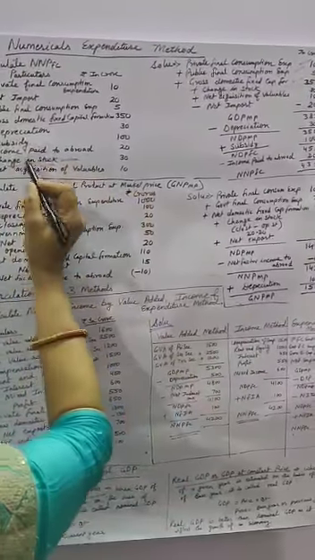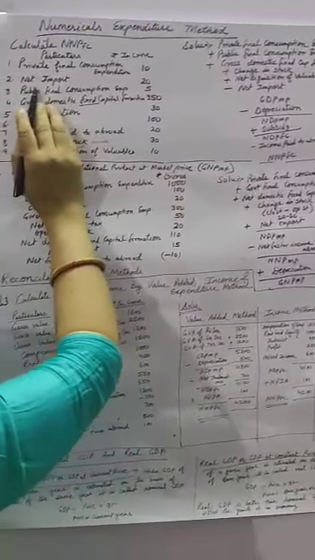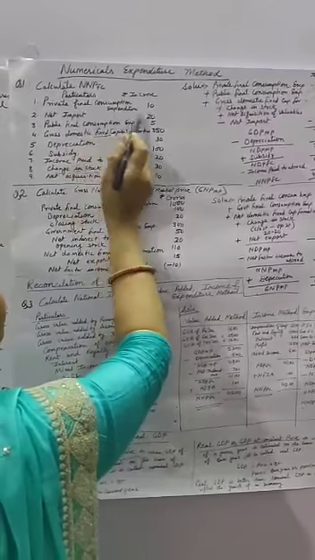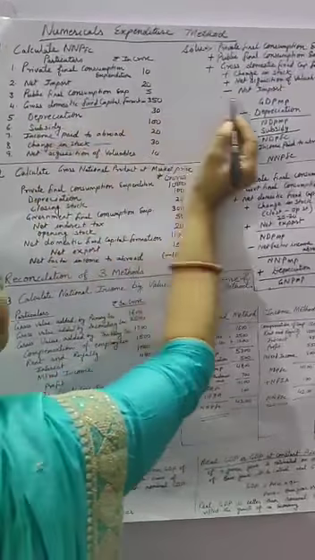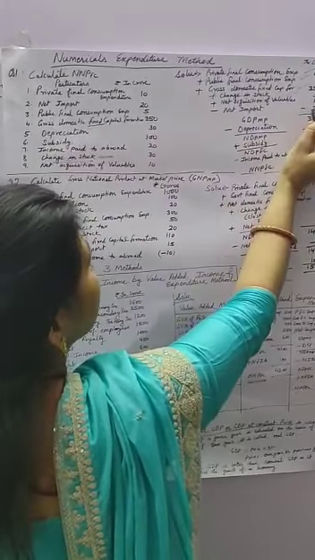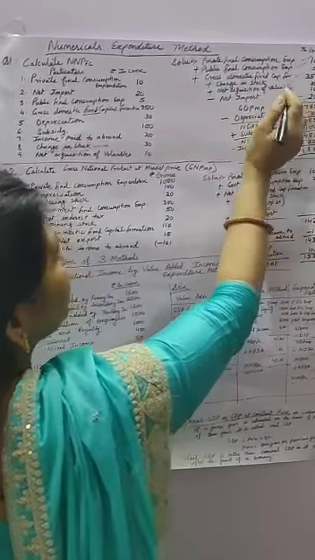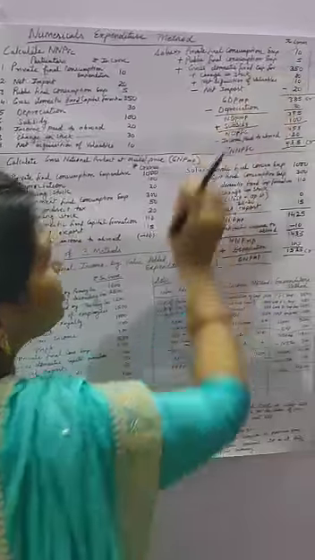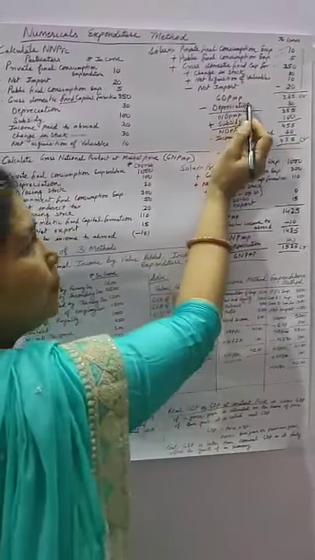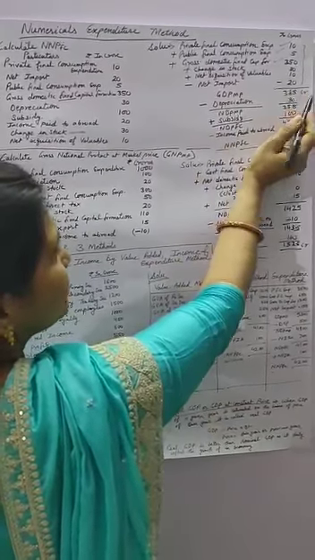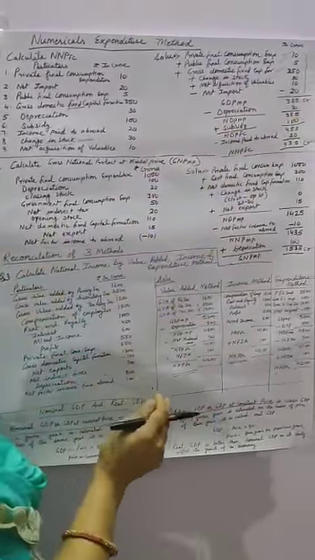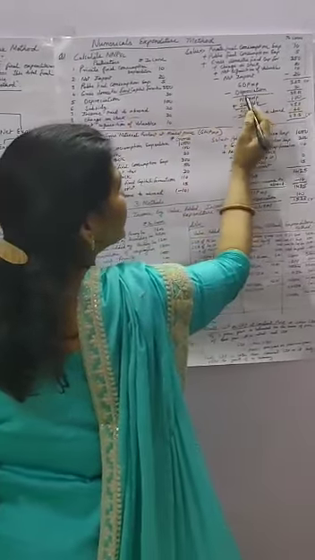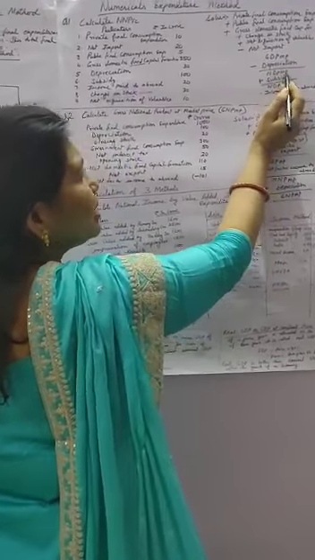Then we take the net import. Either net import or net export is given. If net export is given, then you have to add the amount. If net import is given, then you have to subtract it, that means here 20 should be excluded from the given values. So when you have included the expenditure of all four sectors, you will get GDP MP. How much is it? 385 crores. Now GDP MP should be converted into NDP MP by excluding depreciation. We have to exclude depreciation, then it becomes NDP MP. It will again be at market price.